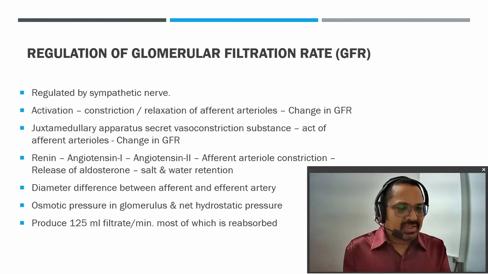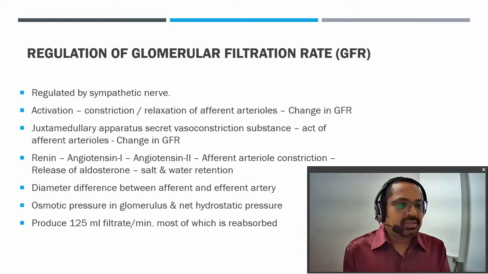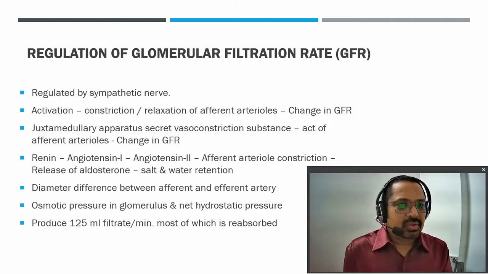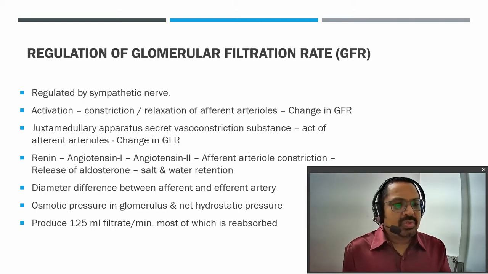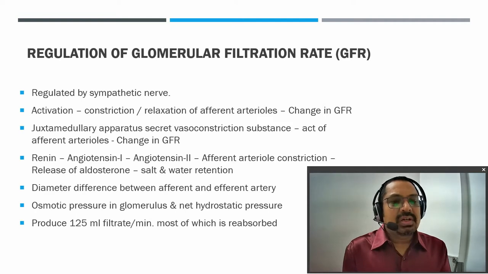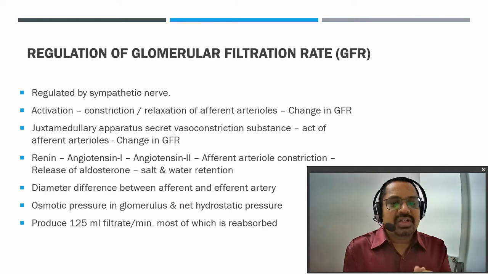Now this factor makes the difference between the afferent and efferent artery, which we have already seen in first year BPharm. In addition to that, there is the osmotic pressure in the glomerulus and the net hydrostatic pressure. These differences are also responsible for the glomerular filtration. So around 125 ml of filtrate per minute is formed in the glomerulus, but most of it is reabsorbed and not excreted as urine. So these are the ways by which glomerular filtration is achieved.